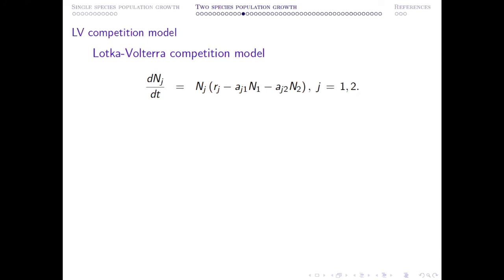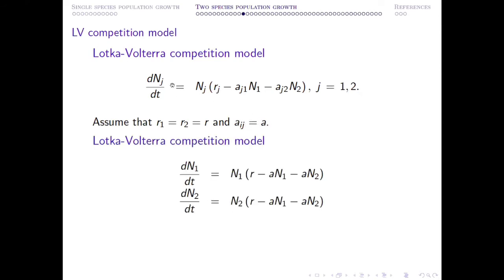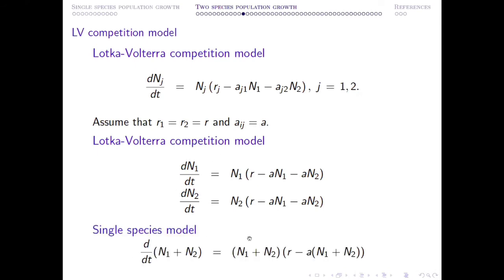So you can write down the competition equation in this particular format, and if you make this assumption, that is R1 equal to R2 equal to R and all Aij equal to A, then these two equations come into this format, and now if you add them, from here you can derive this single species growth equation.